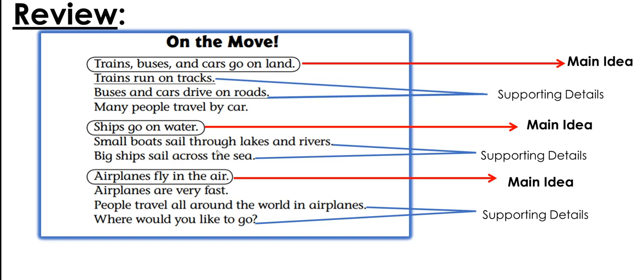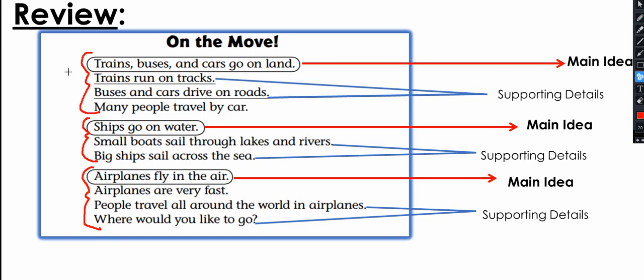Now you know there are 3 paragraphs. If someone tells you, okay, what are paragraphs? Paragraphs are a group of sentences. So this selection has 3 paragraphs. This is 1, this is 2, and this is 3.